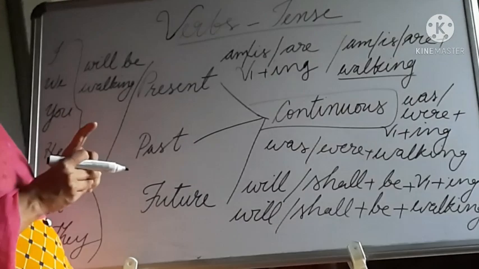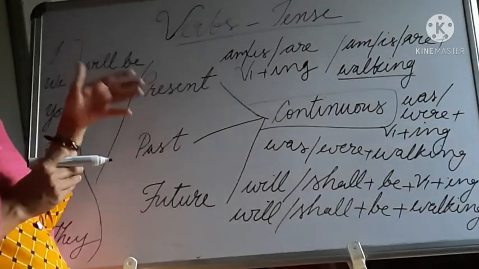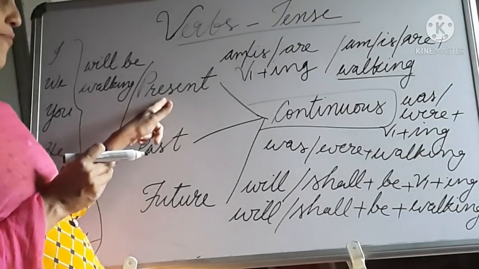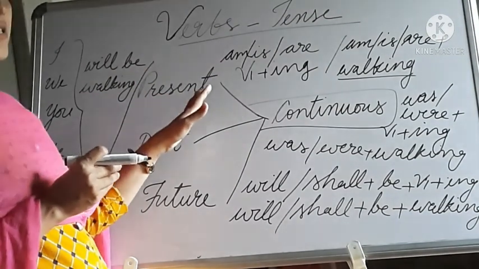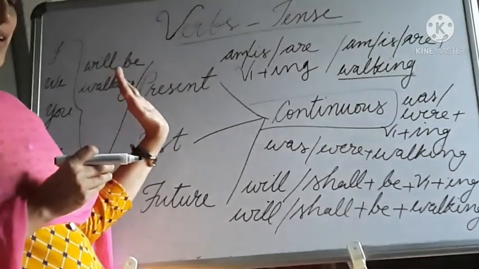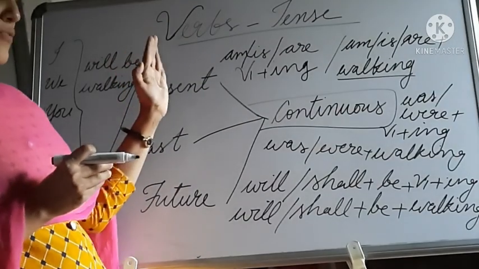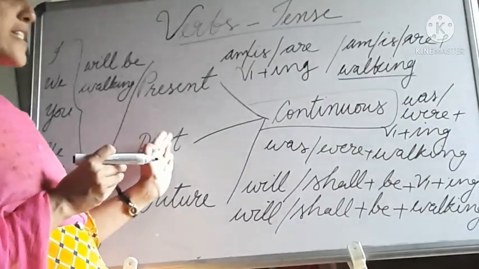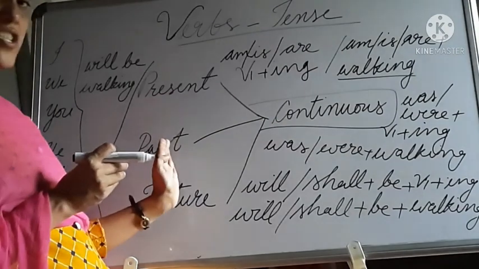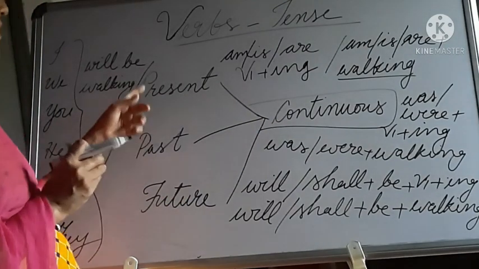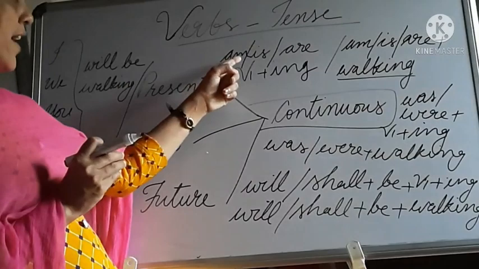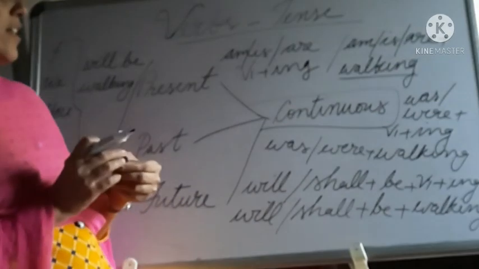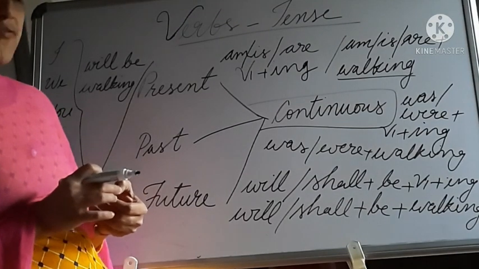Before we move on to the next one, let's refresh one more time. The second form of each tense is continuous. The first one is simple. So in the case of present tense, it is present continuous. In the case of past tense, it is past continuous. In the case of future, it is future continuous. And the structure of present continuous is am or is or are plus verb plus ing form.